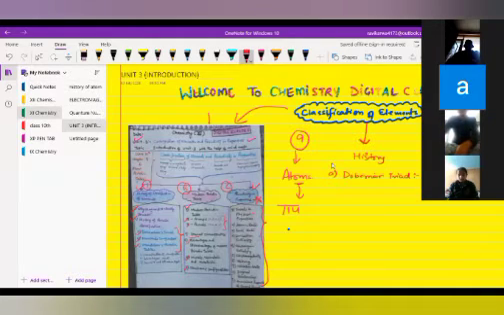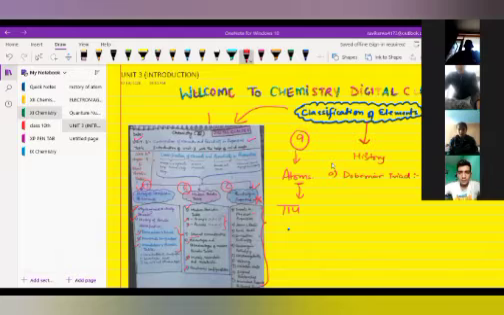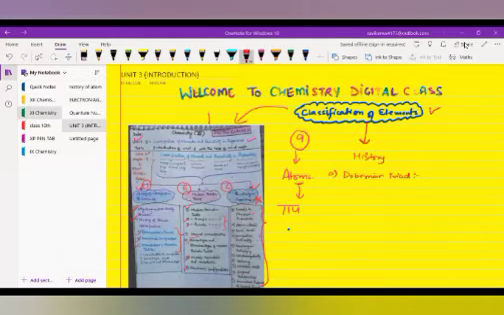Yes, what is Dobereiner? In which elements are arranged, Pritika, in atomic mass? Wait, Pritika will explain first.